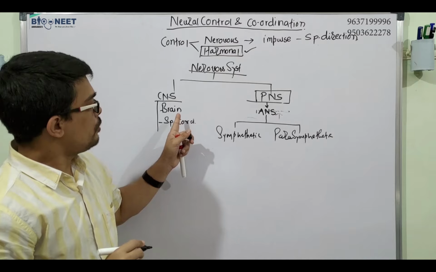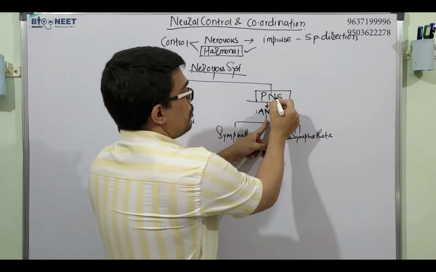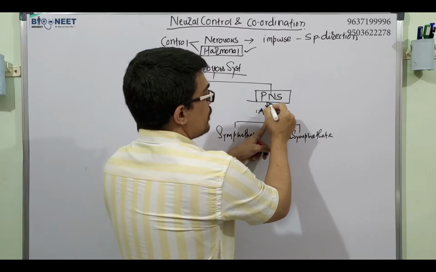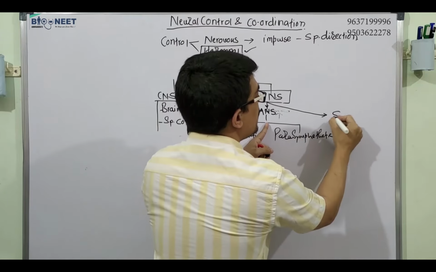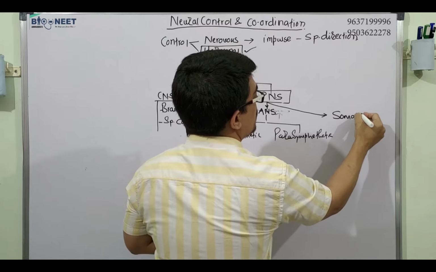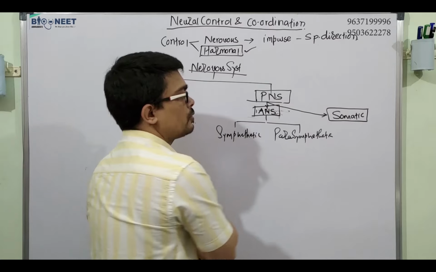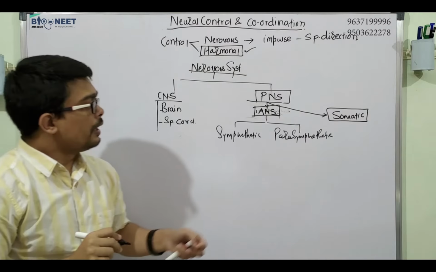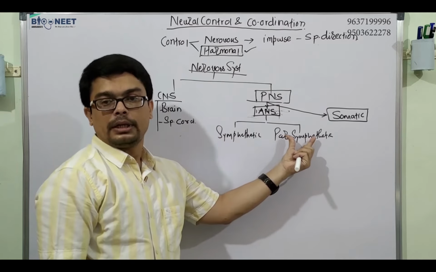If you see closely, the peripheral nervous system is divided into the autonomous nervous system and the somatic nervous system. The autonomous nervous system is again divided into sympathetic and parasympathetic.